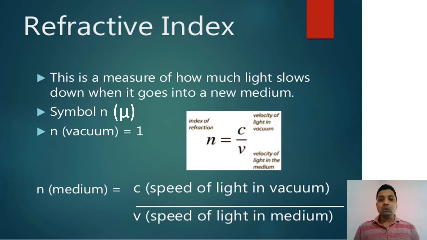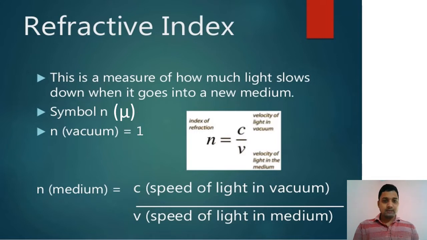Refractive index has no unit. Refractive index shows us to which degree a ray of light slows down when it is passing from air to a given medium. So refractive index is denoted by n, and we also use another Greek letter, mu. Mu is used for refractive index.